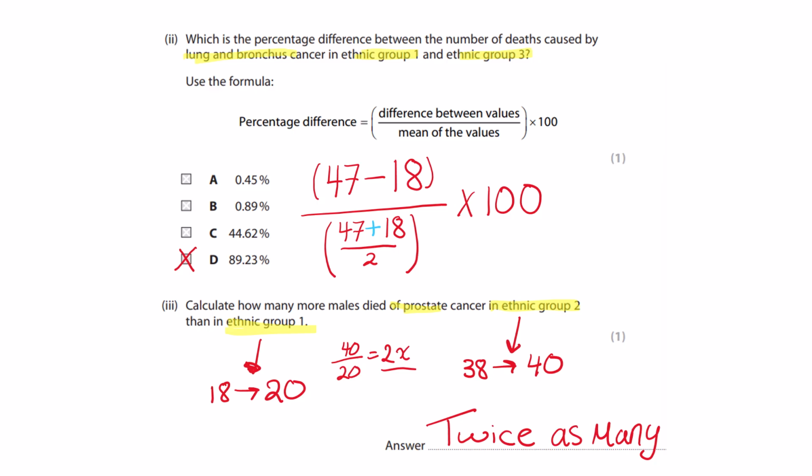Now, calculate how many more males died of prostate cancer in ethnic group 2 than in ethnic group 1. Ethnic group 1 gave us 18, which I rounded to 20, and ethnic group 2 gave us 38, which I rounded to 40. Since this is just a 1-mark question, you don't need to calculate or write down anything. However, I always recommend you write it down. So you can see that 40 divided by 20 gives us 2, so that means it's twice as many, or you can simply write 2x.